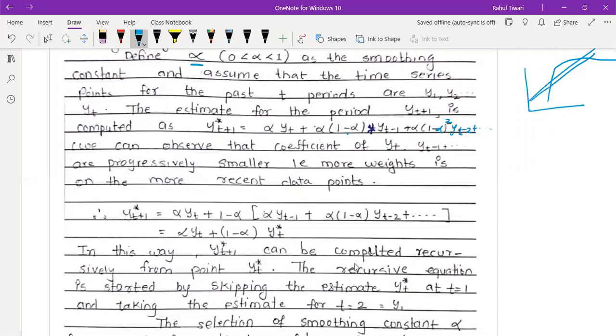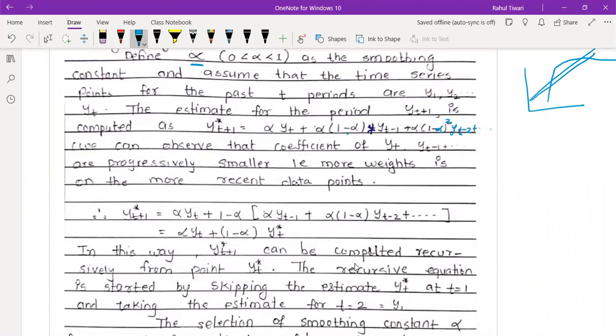So if I want to calculate y2, I will take y1; to calculate y3, y2; to calculate y6, y5. It means I am going to use the previous value recursively. Okay, so the recursive equation is started.